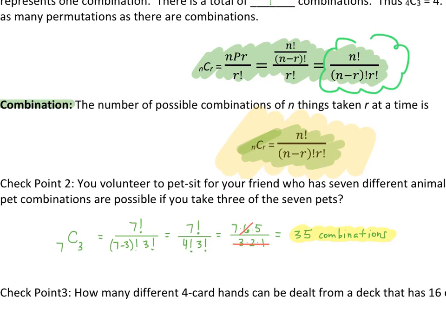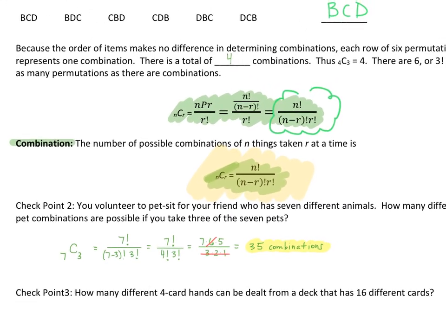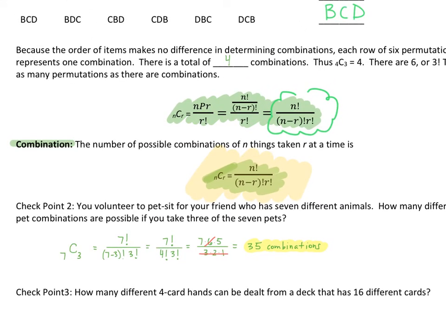Okay, I want you to try checkpoint 3 on your own. How many different 4-card hands can be dealt from a deck that has 16 different cards? So get your setup. Set up your factorials, your formulas, simplify, and see what you get.